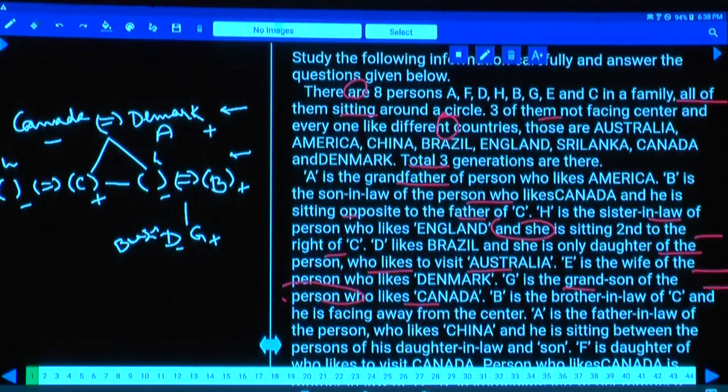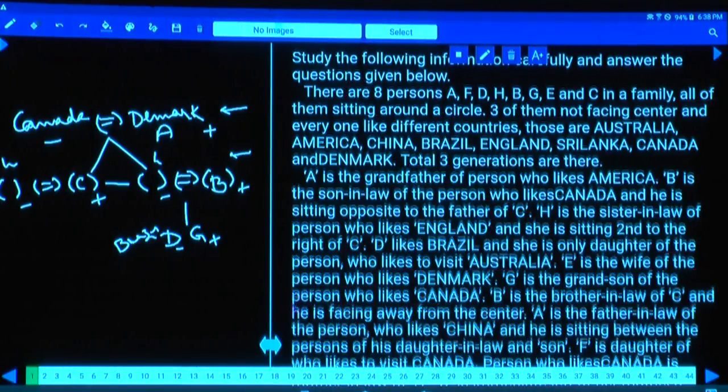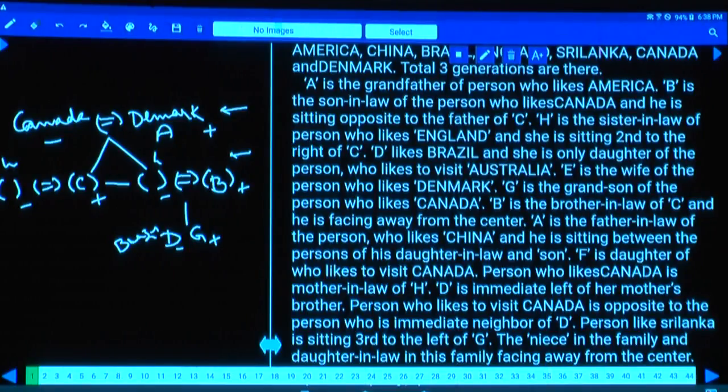A is the father-in-law of the person who likes China, and he is seated in between the persons of his daughter-in-law and son. The person who likes China must be either B or this person, isn't it? Either B or this person. Then B is the brother-in-law of C and is facing away from the center.